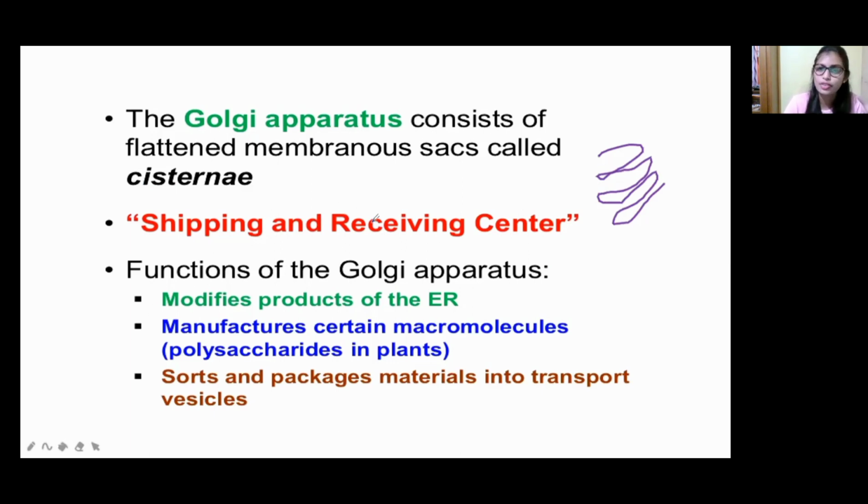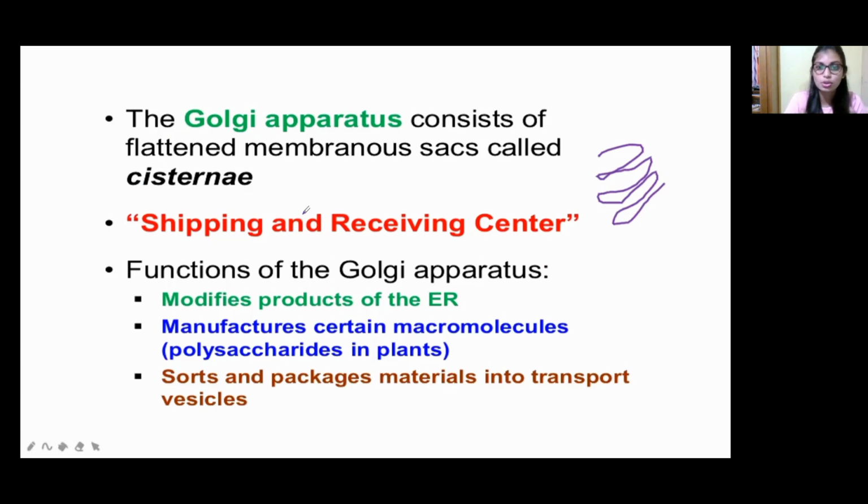Okay, so what is the function of this Golgi apparatus? It functions like a shipping and receiving center. For example, I am ordering some food online. Okay, online delivery of food, I am ordering through online. For example, I am ordering roti and curry. Okay, the delivery boy takes it, puts it on a plate and gives it to me.